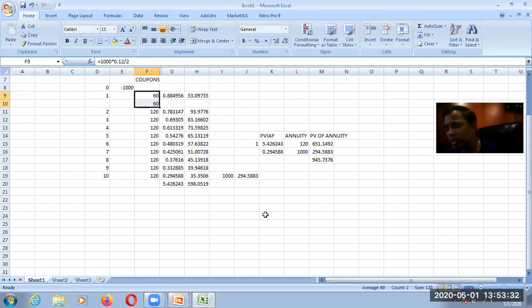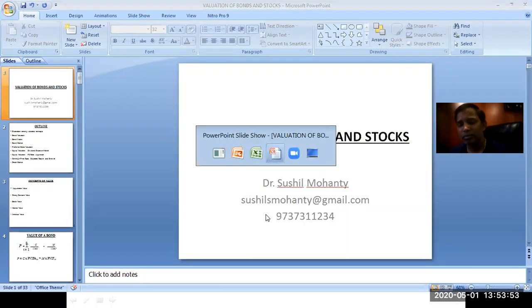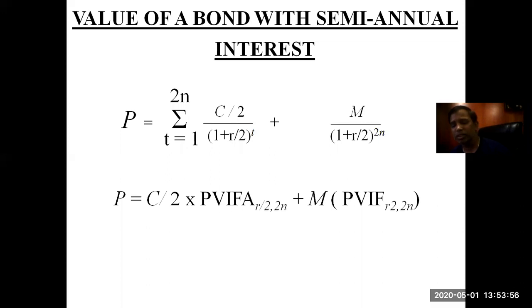The total coupon from the bond is 120, that is 12%, but paid semi-annually, and that is why it is 2 times. So 1 year is equal to 2 periods. The total 10 number of years is multiplied by 2, becomes 20. So this is 2n. Instead of 10, it will now be 20. And as the coupon rate was 13%, it will move on to 13.5.